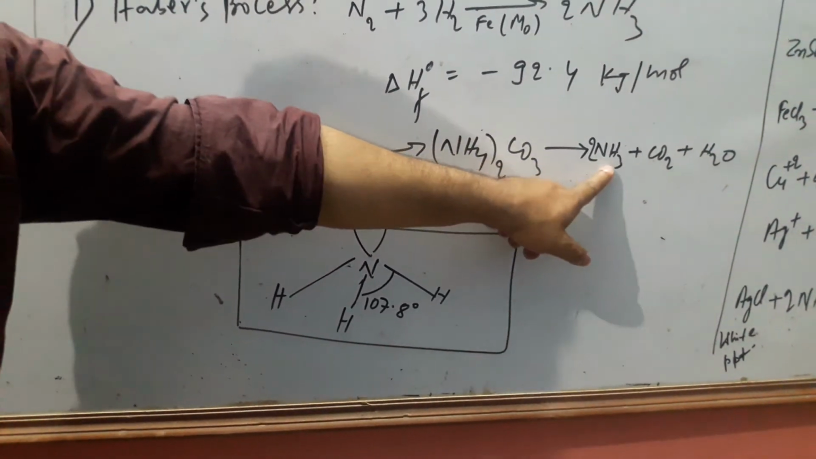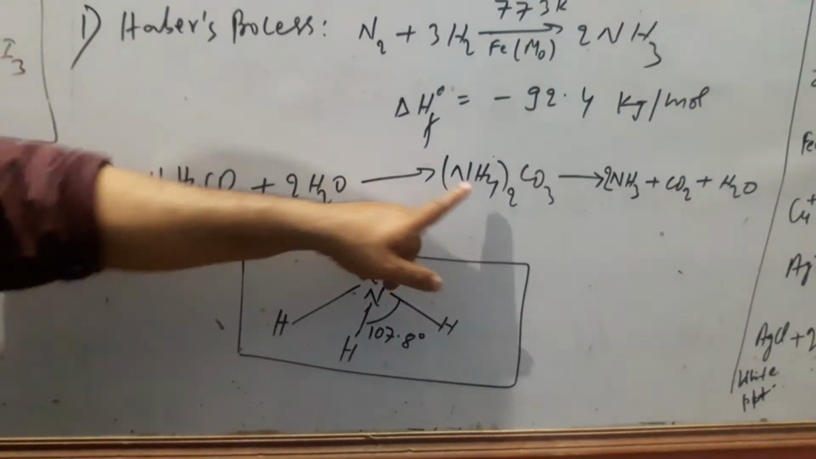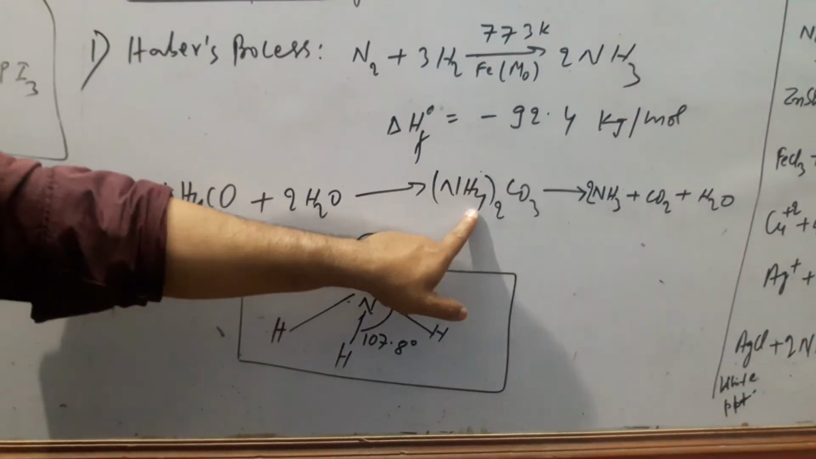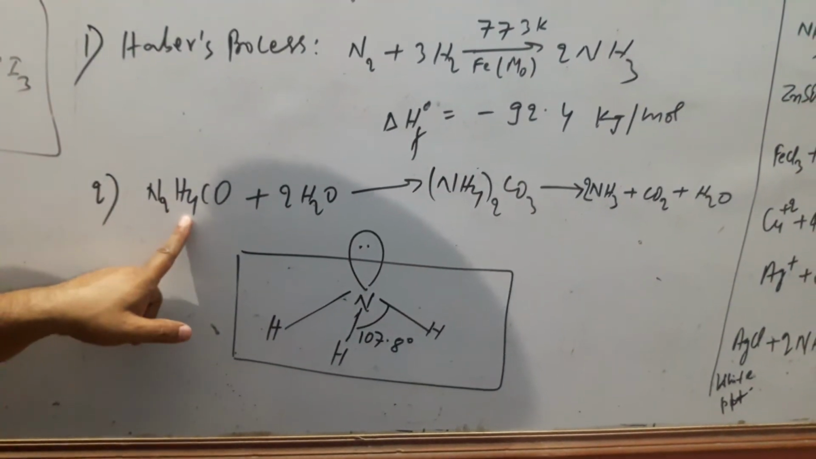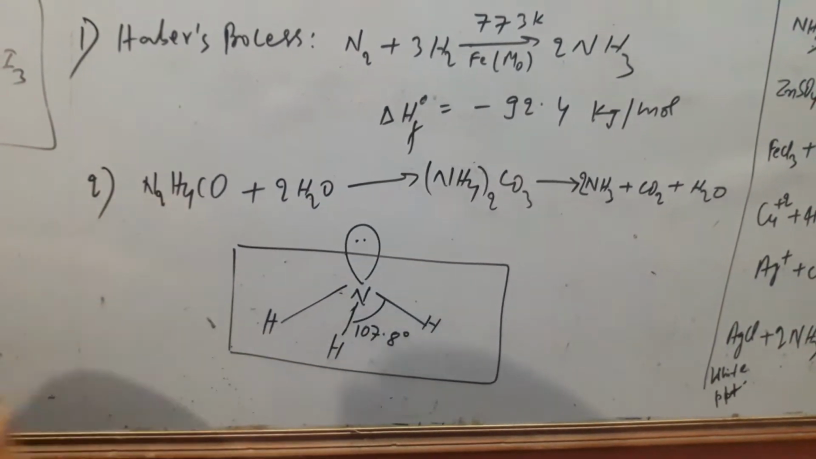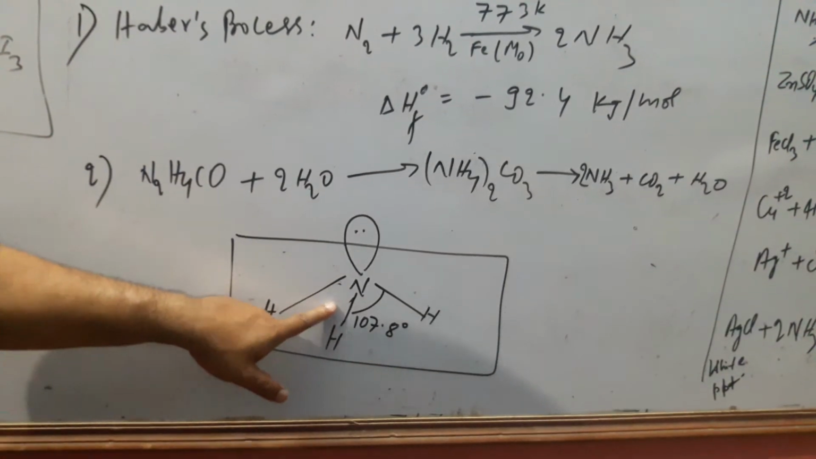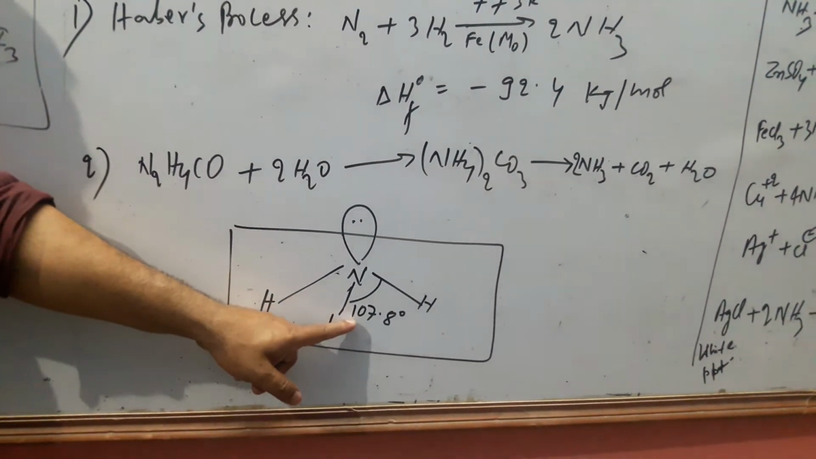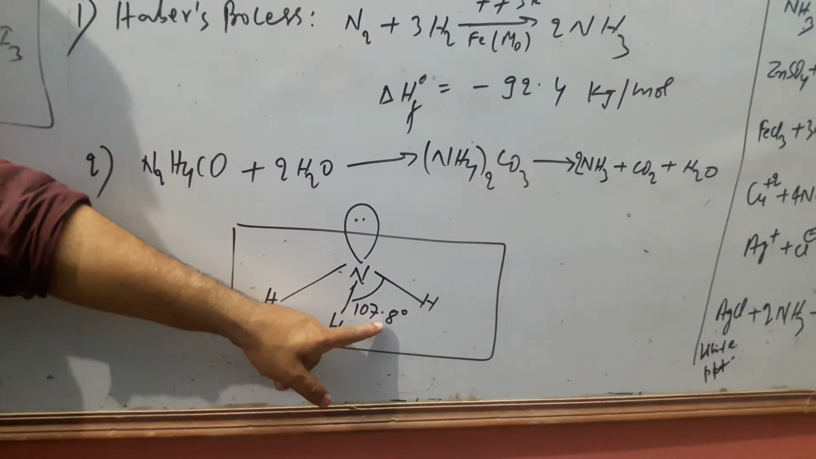Ammonia is also produced by the decomposition of ammonium carbonate, and this ammonium carbonate is produced from urea in the soil. This is the structure of ammonia. It has a pyramidal shape due to the lone pair of electrons and the bond angle is 107.8 degrees.